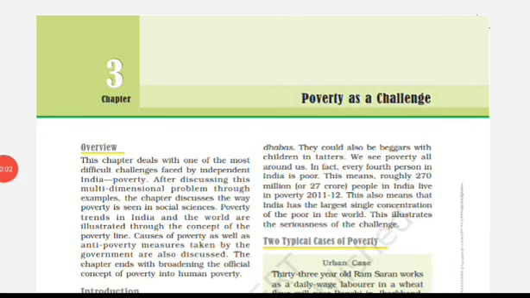One of the biggest challenges of independent India has been to bring millions of people out of abject poverty. Before 15th August 1947, India was under British rule, isn't it, children? The people were very much ill treated by the Britishers. They were exploited, they were dominated, the condition was very pathetic, the people were poor.